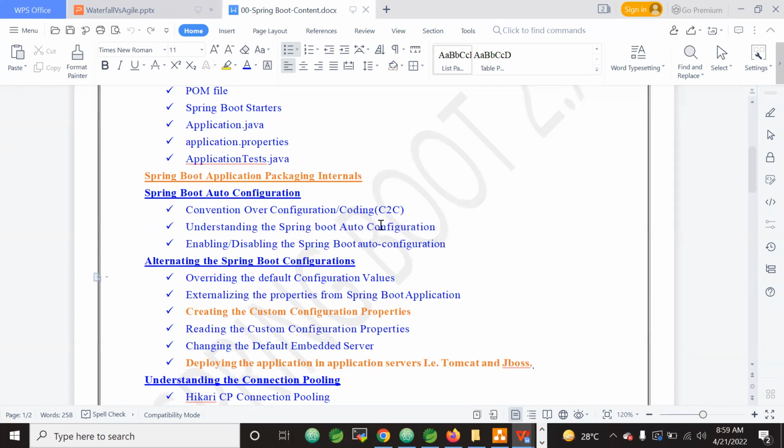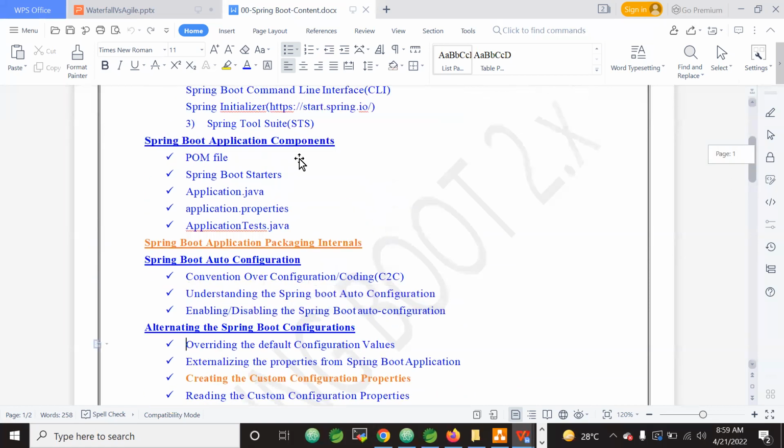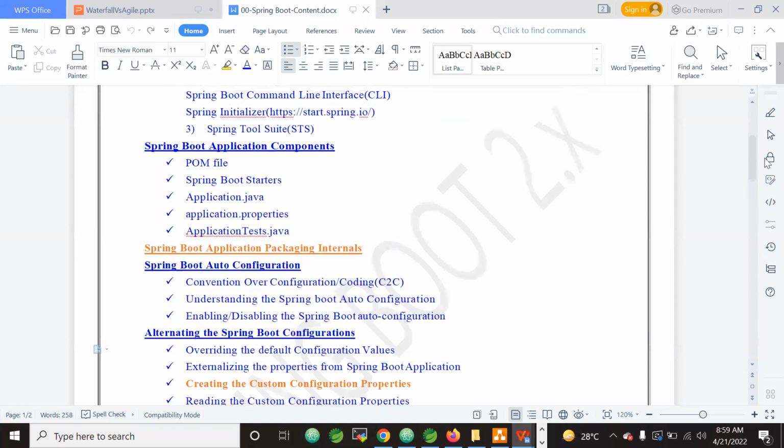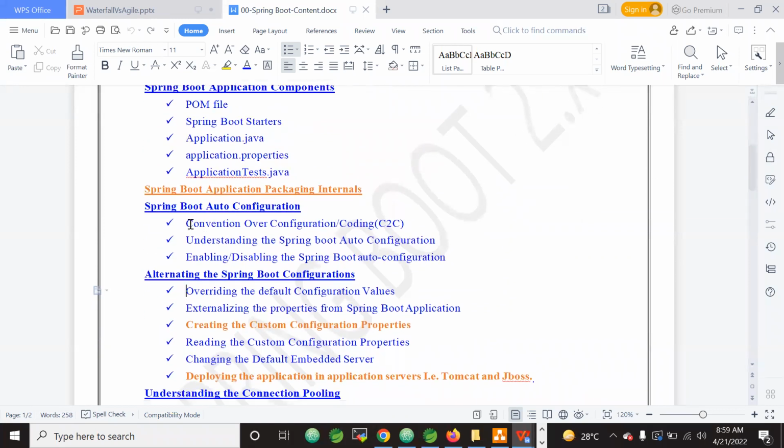So here in auto configuration, did you observe the bill of materials design pattern we have seen? Here we will understand the convention over configuration, or convention over coding, paradigm. It is not a pattern, it is a paradigm. What is the paradigm? The object-oriented paradigm. What is the object-oriented paradigm and how will this convention over configuration help? We will understand.